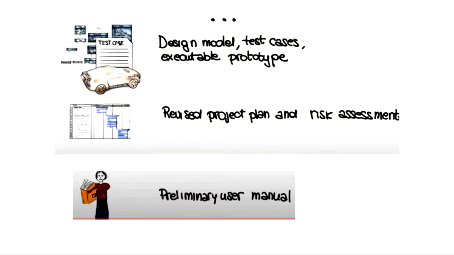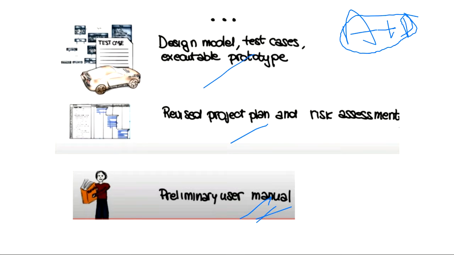Okay, so these things are done in the elaboration phase. Elaboration phase is your analysis and design part. It means the main architecture of a system is designed in this phase. Okay, and an initial preliminary user manual is also created. When will the final user manual be created?